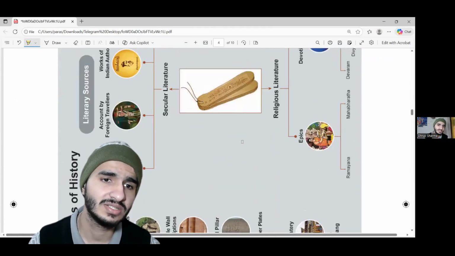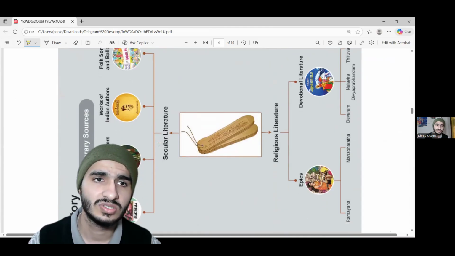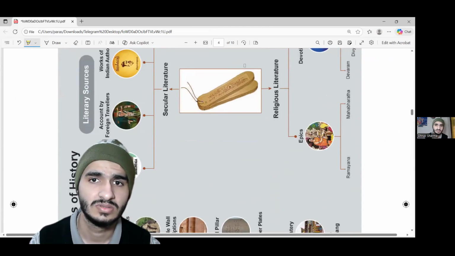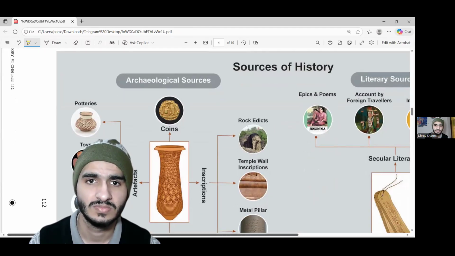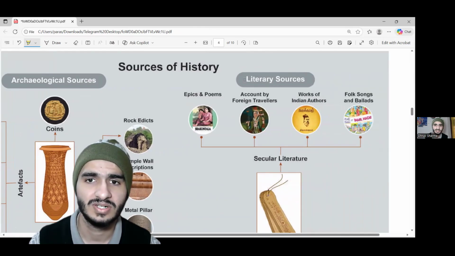So now let's see what the other sources of history are. You can see on this page, there are literary sources of history. The literary sources of history are epics and poems. We learn about history through epics and poems like Shakuntala.